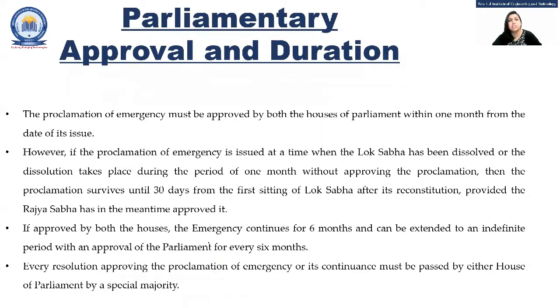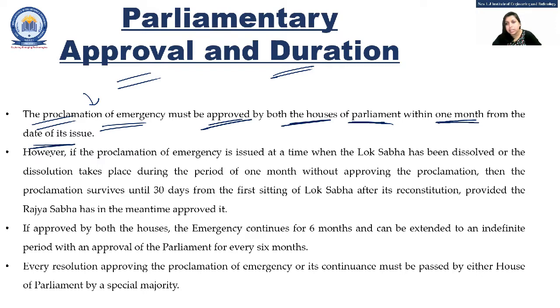Next, what are the parliamentary approval and the durations for these emergency provisions? Basically, the proclamation of the emergency, meaning the declaring of the emergency, must be approved by both Houses of Parliament within 1 month from the date of its issue. If it is issued today, then after 1 month is the deadline for giving the approval. And both Houses of Parliament, Lok Sabha and Rajya Sabha, must agree upon that.